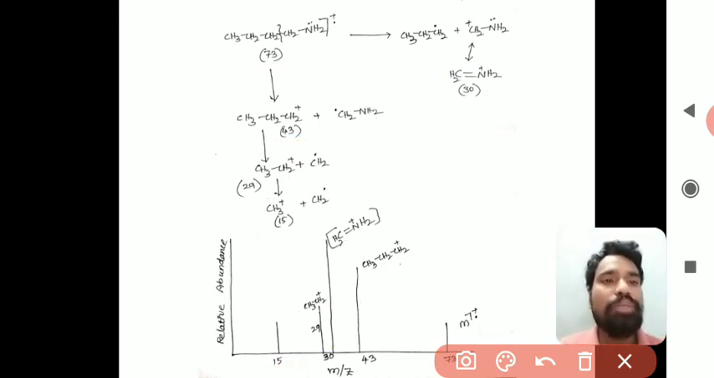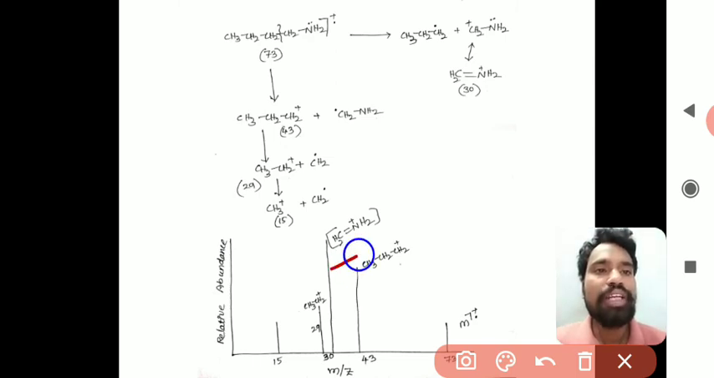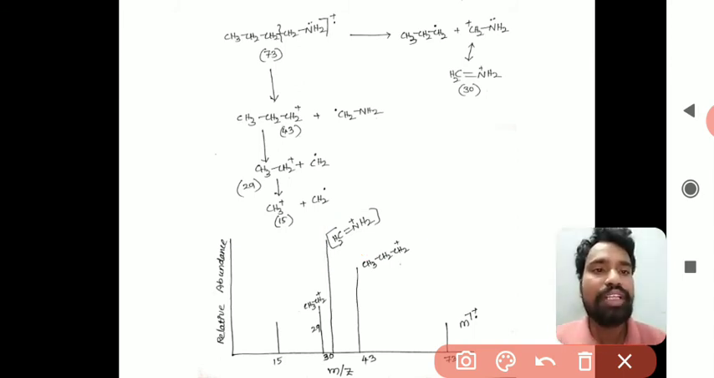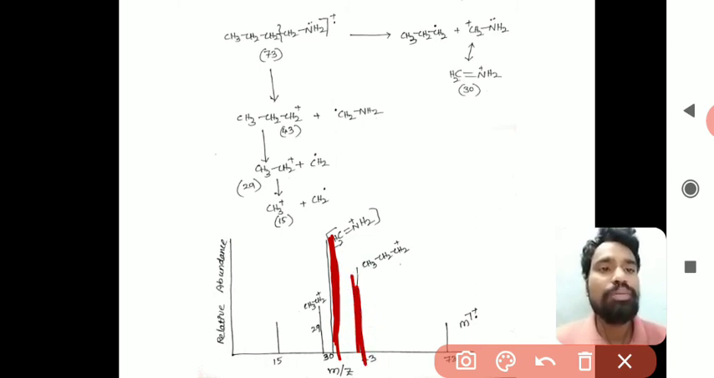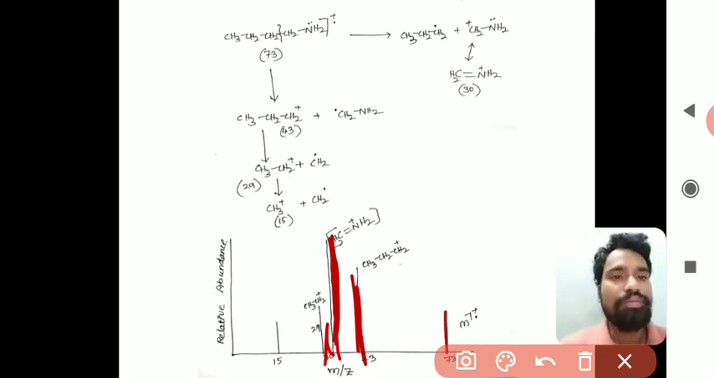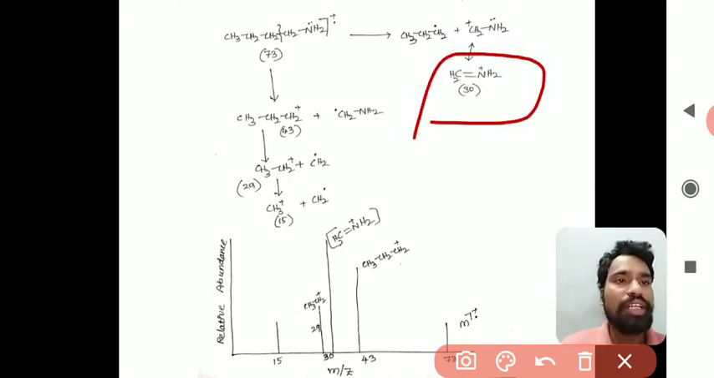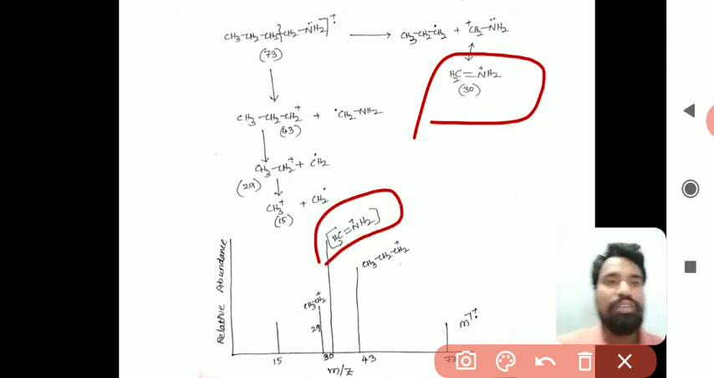Based on the stability, the most stable carbocation is CH2=N+H2, so the peak at 30 would be very high. After that the propyl carbocation is stable, and then the ethyl carbocation. Next is the molecular ion, and after that the methyl carbocation. So this is the mass spectrum of N-butylamine. The characteristic ion is CH2=N+H2, and the peak at 30 is very high because it is a highly stable carbocation.